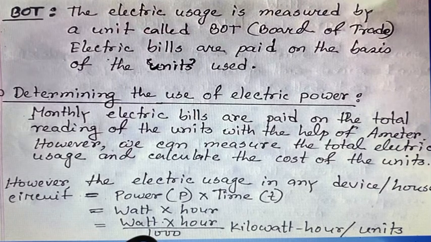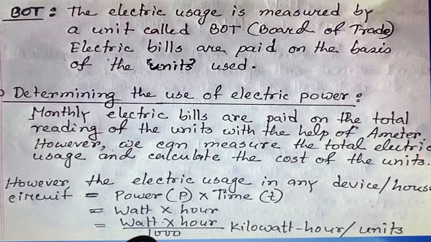You have an electric billing system at your home, and you must have a special kind of meter to read the total use of electricity as units. Monthly, these electric bills are paid on the total reading of this unit with the help of this machine, called a meter. However, we can measure the total electric usage and calculate the cost of units.